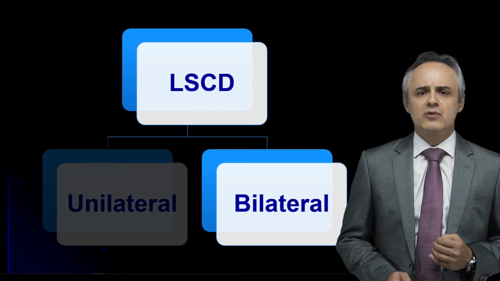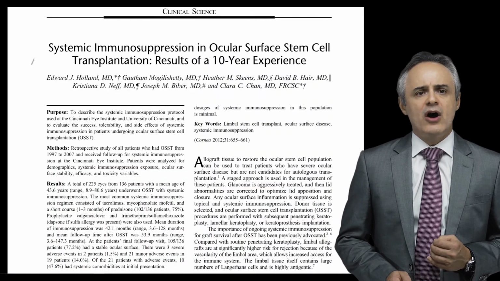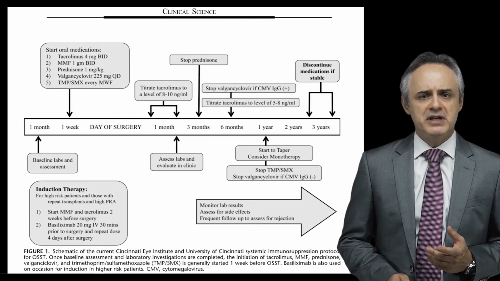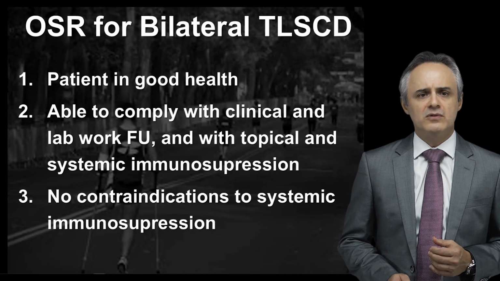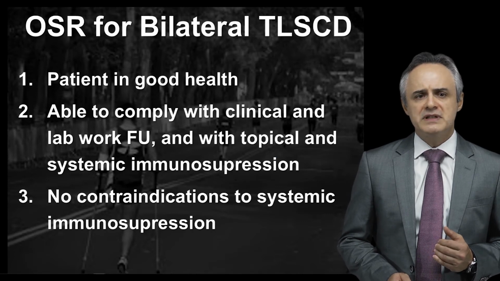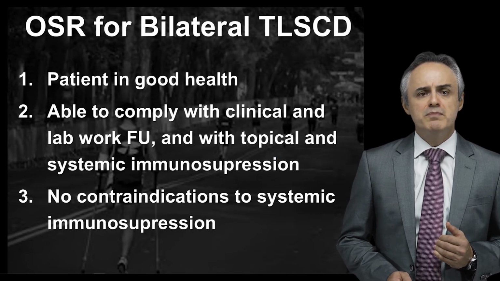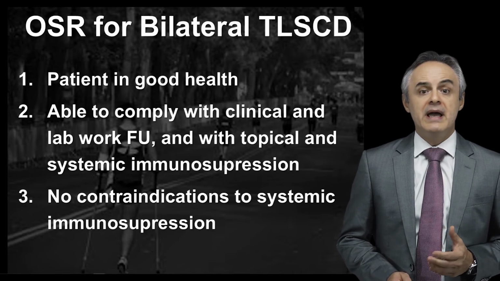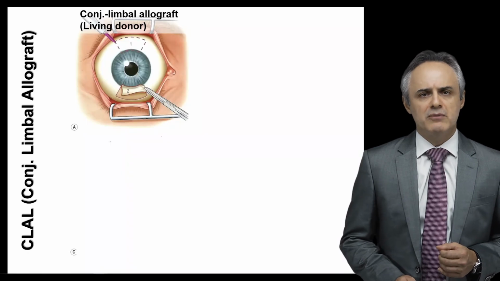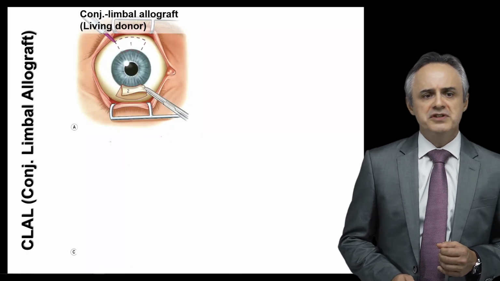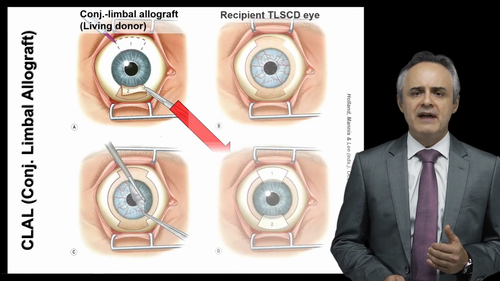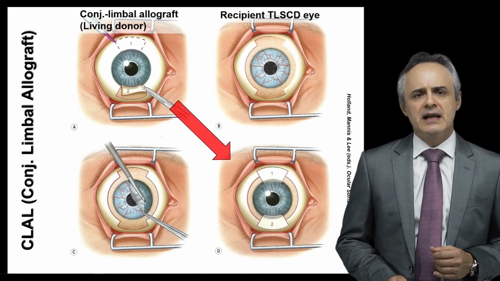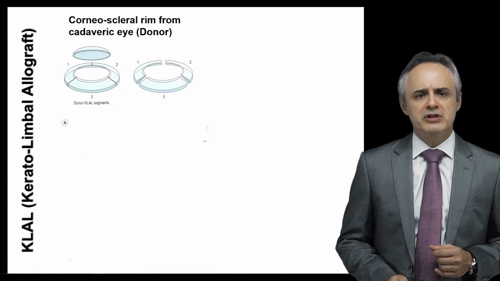For the bilateral cases, then of course you need systemic immunosuppression in most of the patients to get a good long-term result. And it's important to consider that the patient needs to be able to comply with the clinical and lab work follow-up and with the topical and systemic immunosuppression. The procedure is the conjunctival limbal allograft, which is exactly the same as the autograft, but only getting an allogenic limbal tissue to be transplanted.